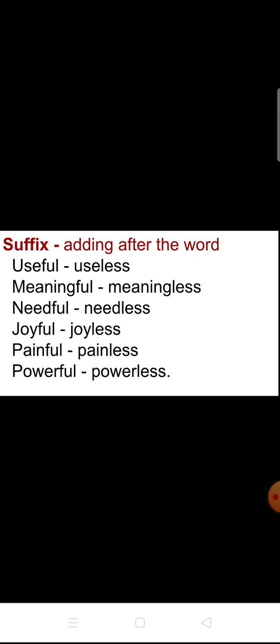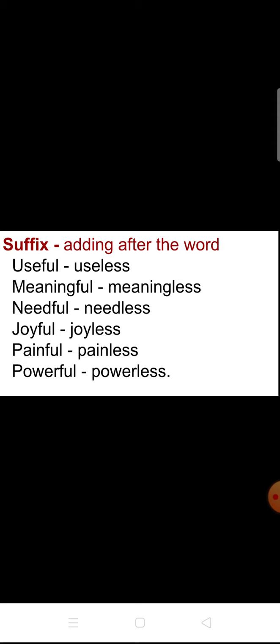Useful, useless. Meaningful, meaningless. Needful, needless. Joyful, joyless. Painful, painless. Powerful, powerless. Here the antonyms are changed by adding a suffix at the end of the given word. Look here, useful.